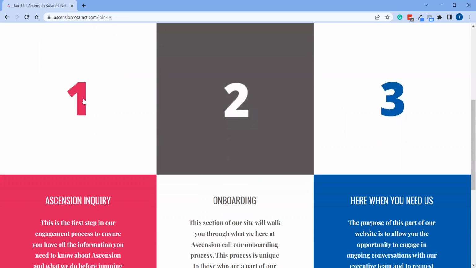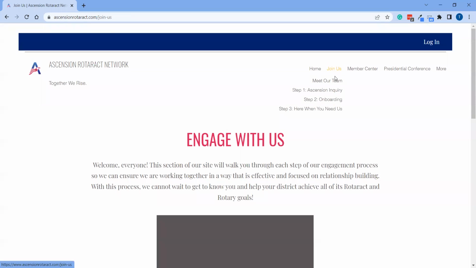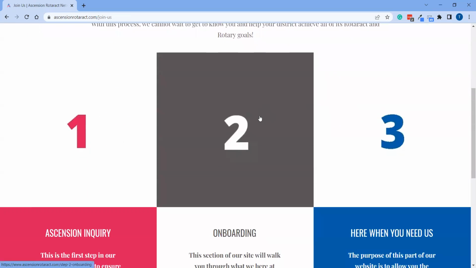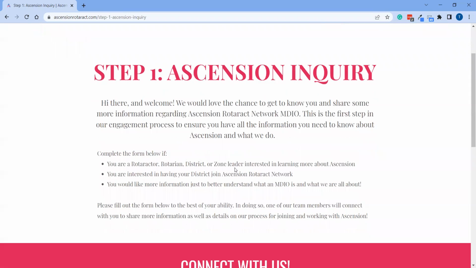You can either go ahead and click on the 1, 2, or 3 here, or you can go up to that top tab and click on either step 1, step 2, or step 3. So they'll take you to the same place. So we'll go ahead and click on 1. So step 1 is submitting an official inquiry.